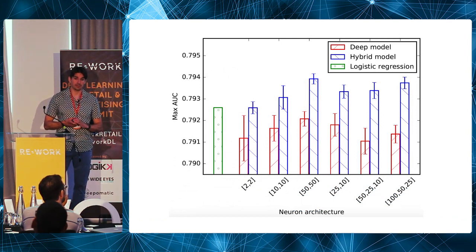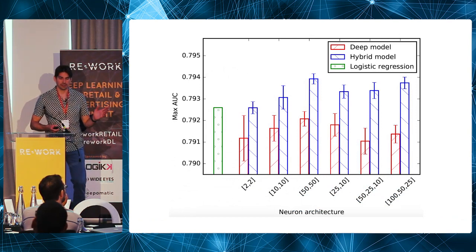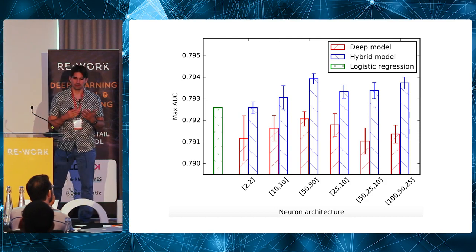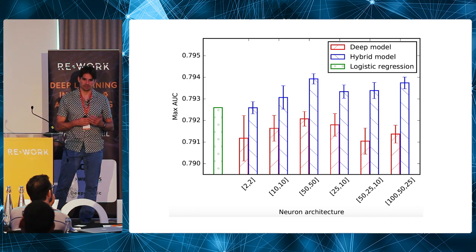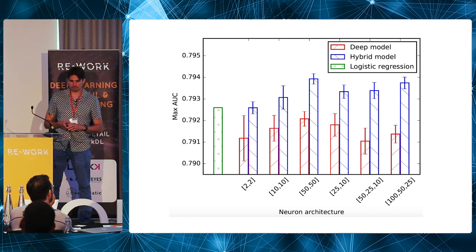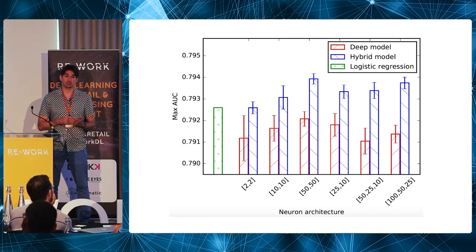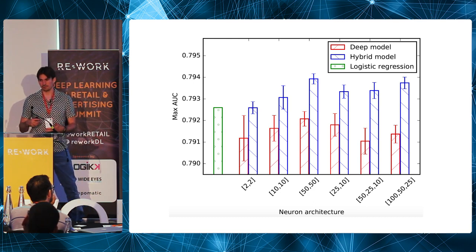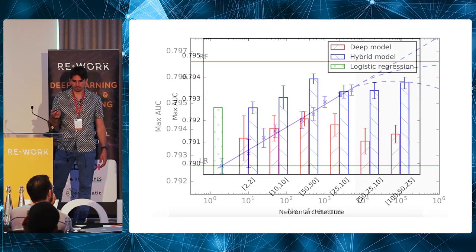So we ran these experiments. We compared logistic regression, just the deep model, and then we added in the wide and deep model. The AUC stands for area under the curve here. And on the x-axis, those are the number of hidden neurons and the number of layers. So the first one is 2 hidden layers with 2 neurons in each. So yeah, we found that this wide and deep idea has some merit. You can do better by combining logistic regression with deep learning than you can with either in isolation. So that's great. So what next?